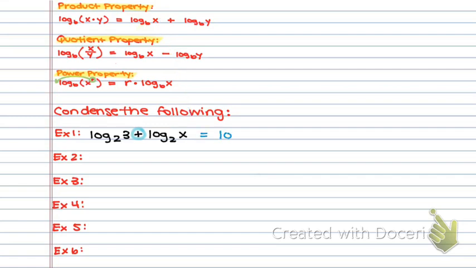I'm turning those 2 separate logs into 1 log base 2. Well, what does it tell me to do when I add 2 separate logs together? I multiply them within my 1 log. So 3 times x. Now, that's not how we normally write stuff, so I'm just going to say log base 2 of 3x. And that's how you condense that log. So really exactly what we were doing, but maybe even easier. Next one.